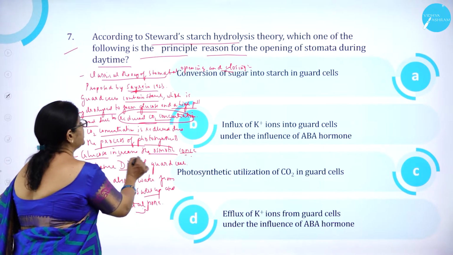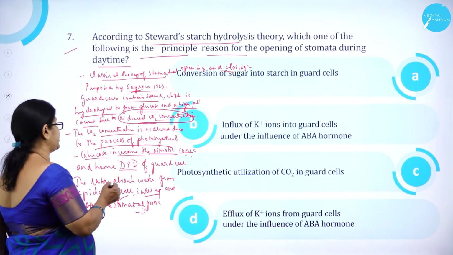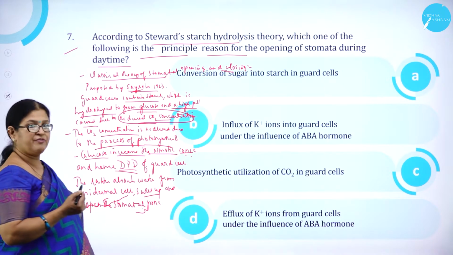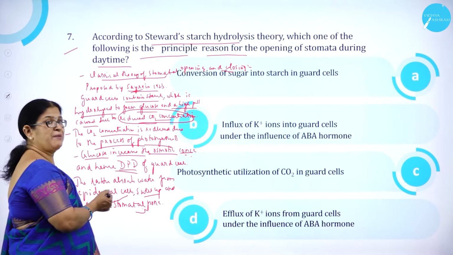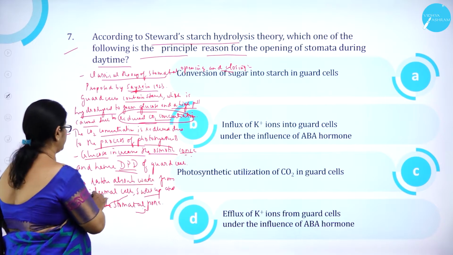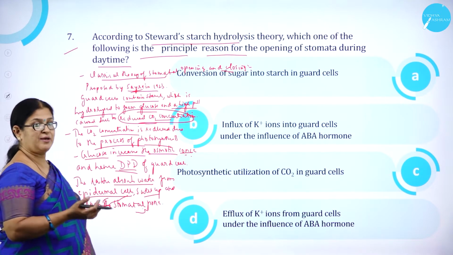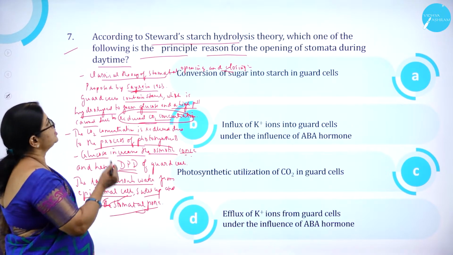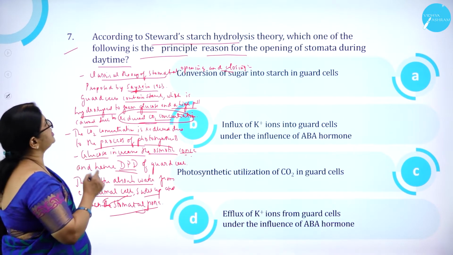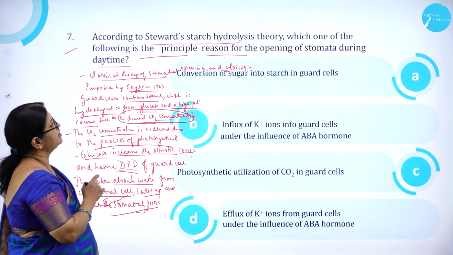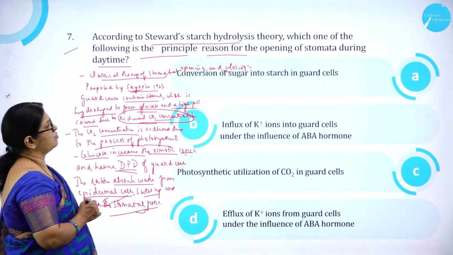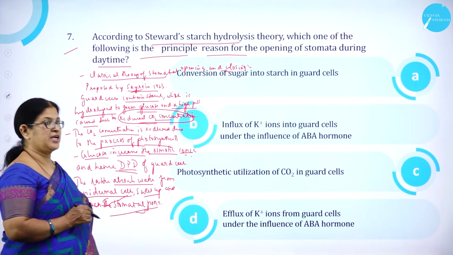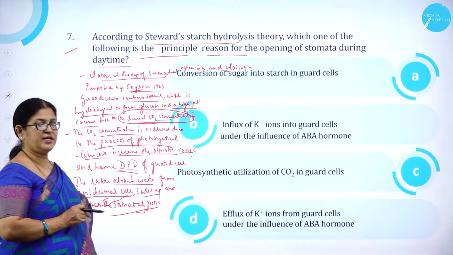So glucose increases the osmotic concentration and hence DPD is caused, that is diffusion pressure deficit of guard cells. So what will happen? The guard cells absorb water from the epidermal cells, swell up and open the stomatal pore. So that is the principle involved in the opening of stomata during daytime: photosynthetic utilization of carbon dioxide in guard cells.